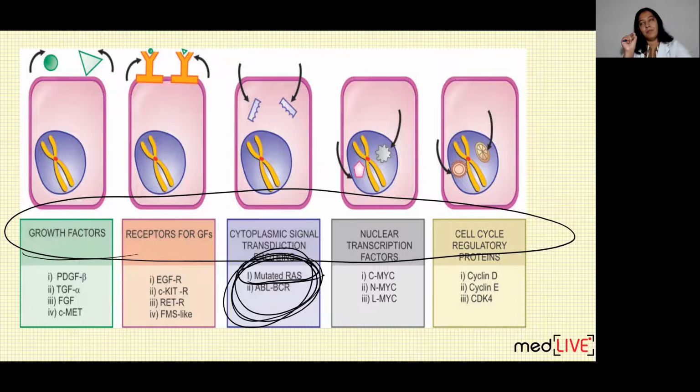I'm not saying the most common gene which gets mutated. The most common gene which gets mutated in humans is P53, which is a tumor suppressor gene, which I will discuss later on. But among the proto-oncogenes, these are all proto-oncogenes. Can you see? These are the names of the genes which are written in front of you. They are divided into 5 classes. Among these, the most common proto-oncogene which gets mutated and causes cancers in humans is RAS. That is most common. So I will discuss RAS in this lecture. And after that, I will discuss ABL and TCR.